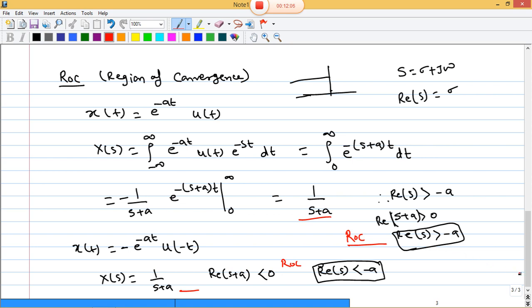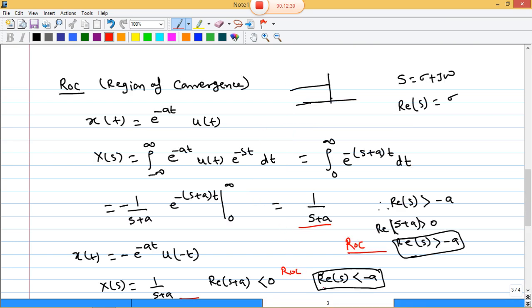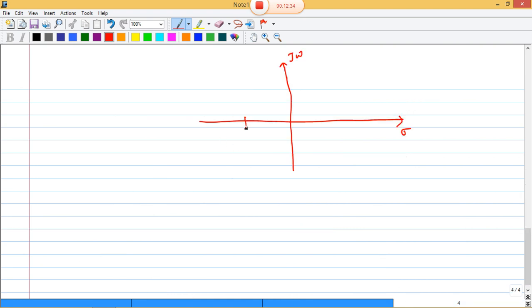If we want to represent it graphically, how can we do it? Suppose this is the s plane, where the real axis is sigma and the imaginary axis is j omega. Now the point is minus a, because in both cases minus a is the point, so I am considering it here.